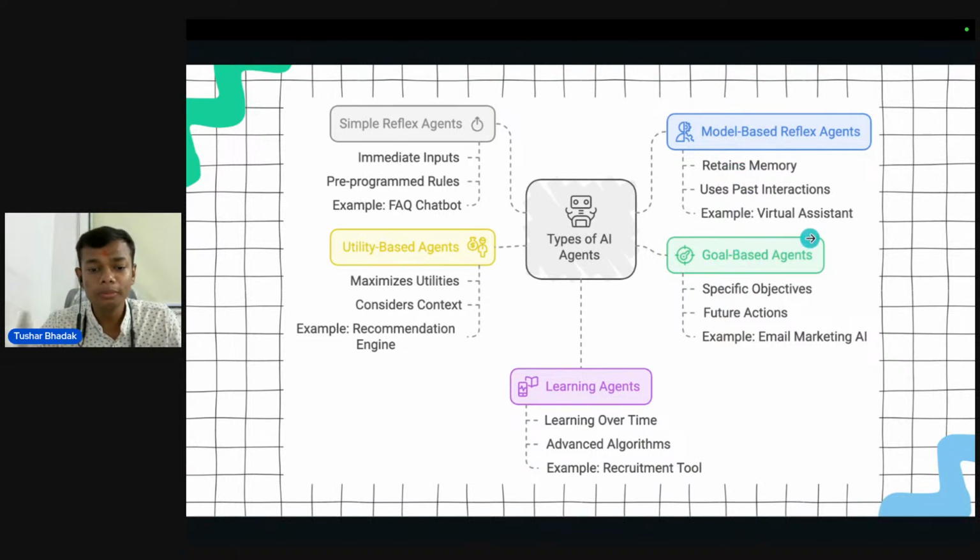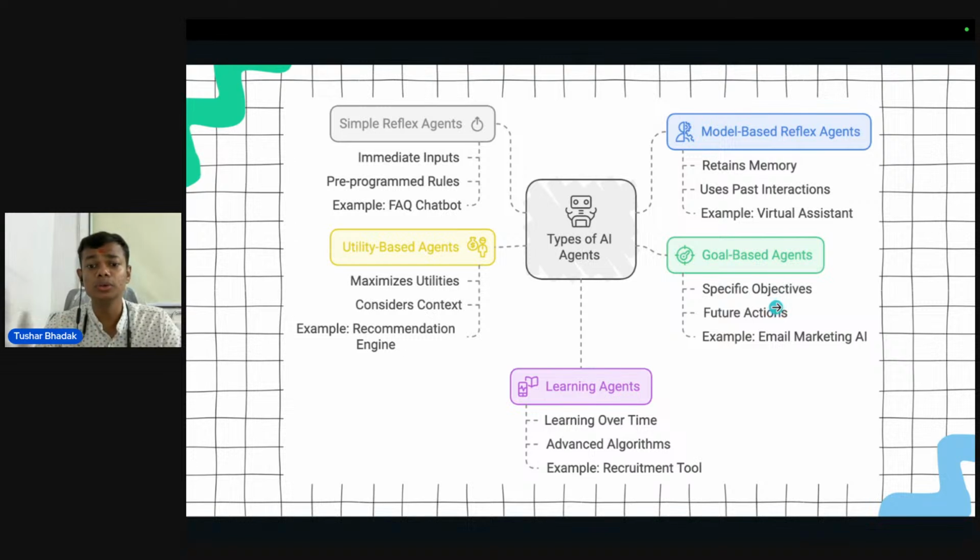Then we come to the goal based agent. From the name itself, the goal based agent is used for achieving XYZ goals. But it not only achieves the XYZ goals, it performs actions based on those goals. Another example is email marketing AI as well. But if we talk about one more real example, let's take a self driving car, Tesla. It has an AI agent so the car knows which route will be best from my source to destination.